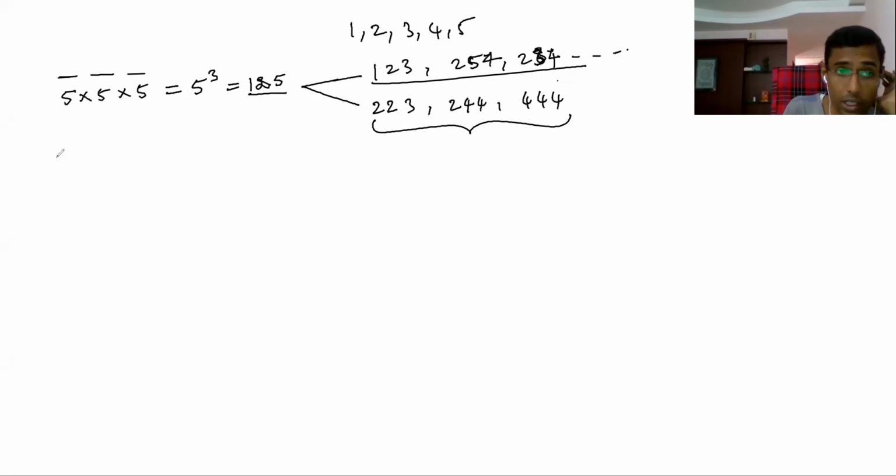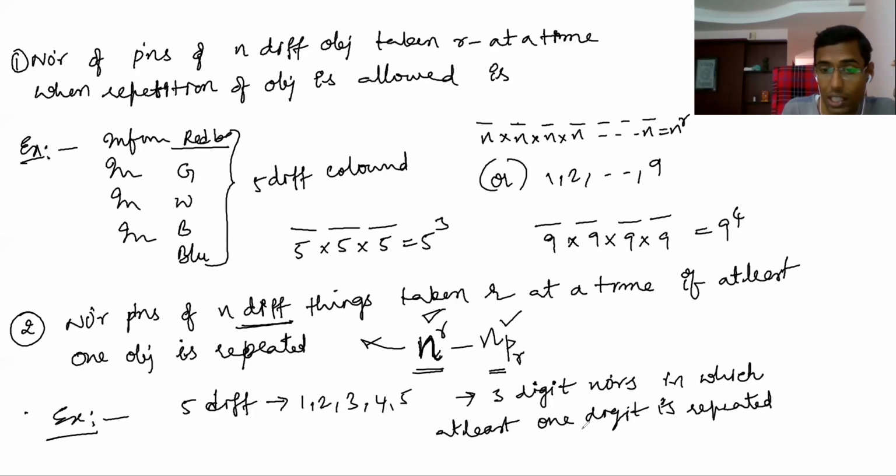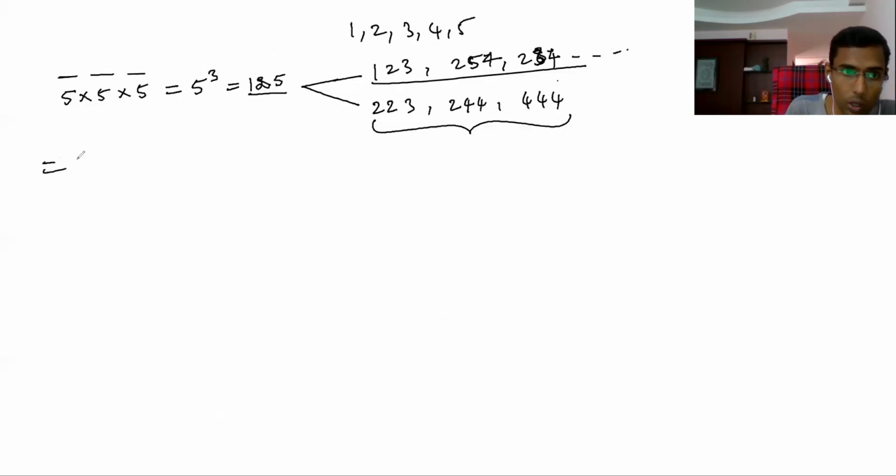So now the question is about numbers which have no digit repeated. So 3-digit numbers in which at least one digit is repeated. Again, the total numbers is 125, out of which I subtract the numbers with no repetition of digits.